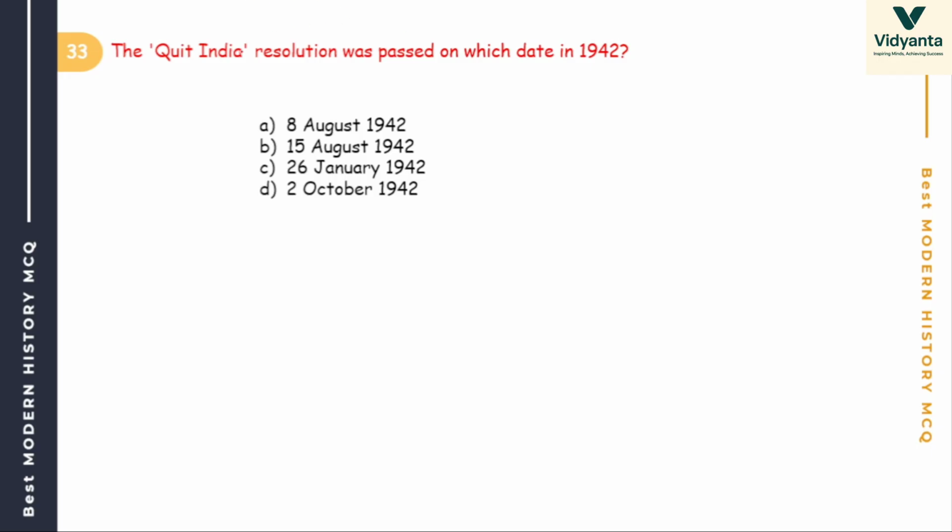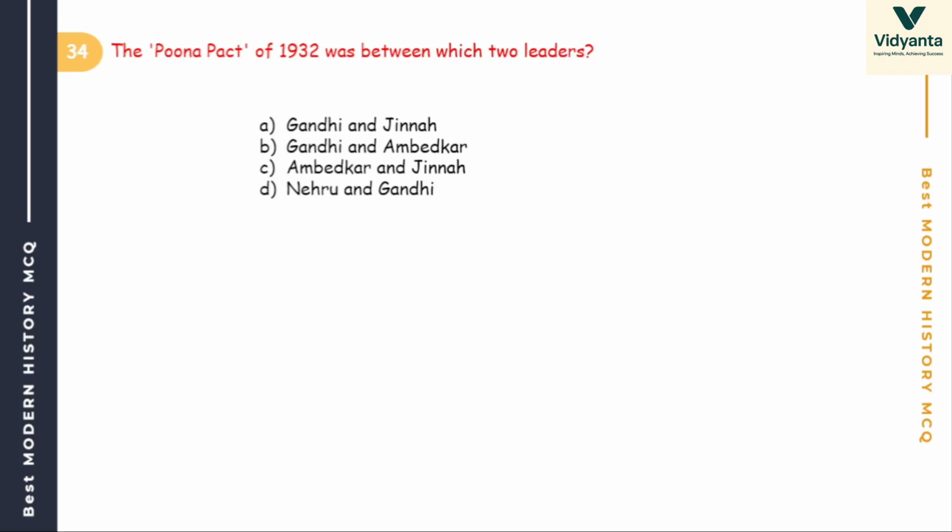Next, Quit India movement again, 1942. Arre yaar, how many times will this question come. Chalo, passed on which date? 8 August, 15 August, 26 January, 2nd October. Quit India movement. The answer is 8 August 1942.